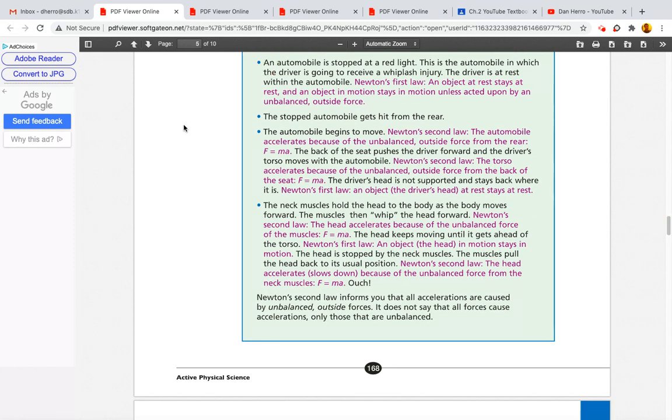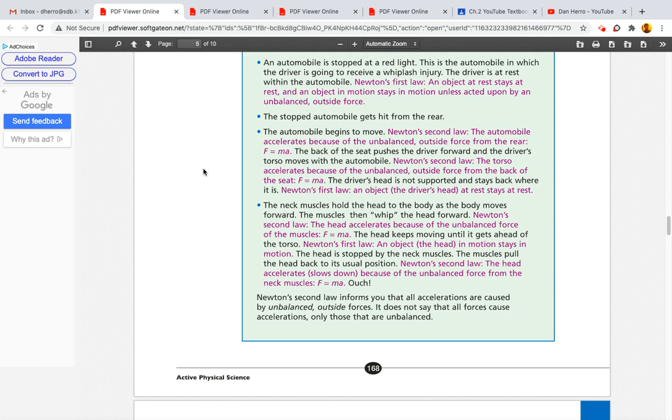An automobile is stopped at a red light. This is the automobile in which the driver is going to receive a whiplash injury. The driver is at rest within the automobile. Newton's first law: an object at rest stays at rest, and an object in motion stays in motion unless acted upon by an unbalanced outside force. The stopped automobile gets hit from the rear. The automobile begins to move. Newton's second law: the automobile accelerates because of the unbalanced outside force from the rear.